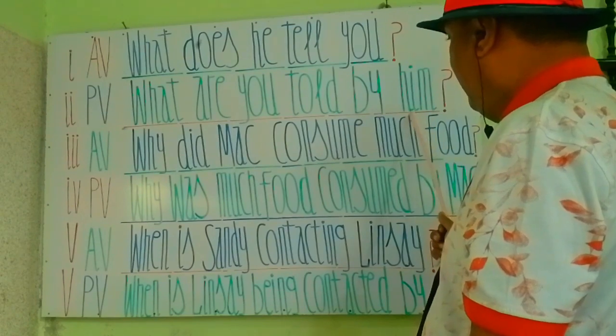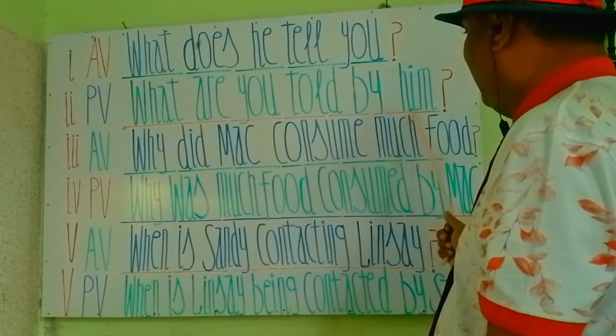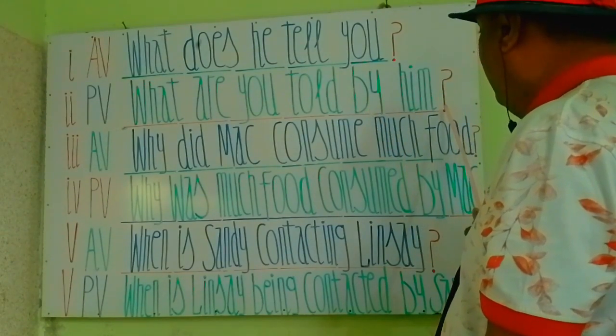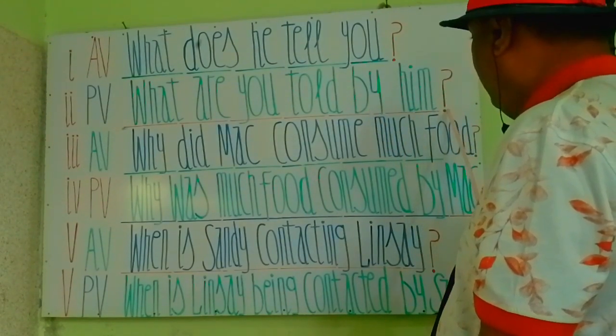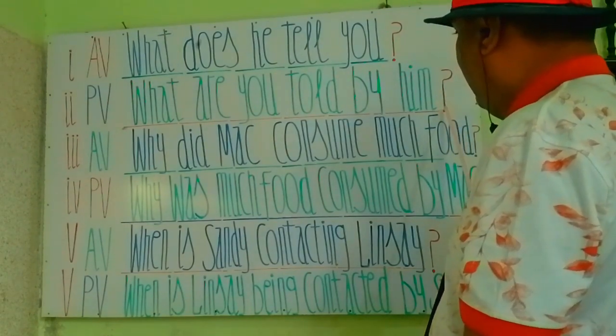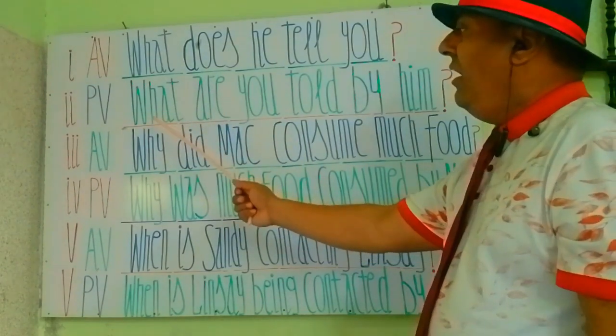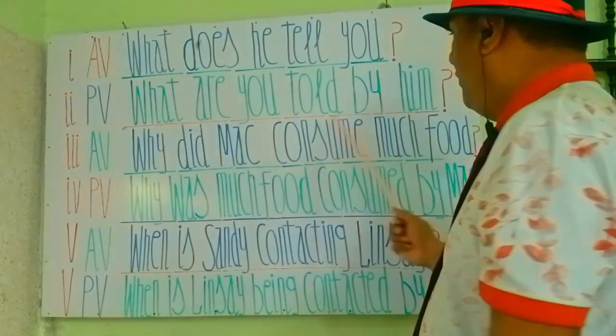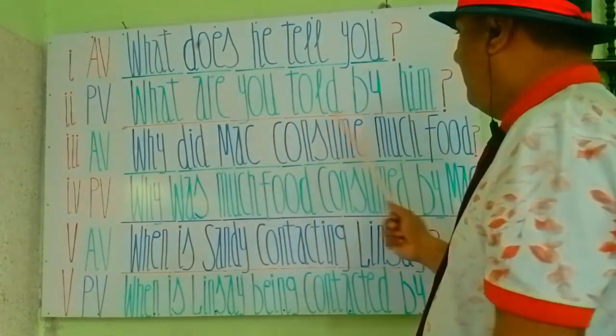In the end, we have to put the interrogative sign. So let's read it out altogether: what are you told by him?